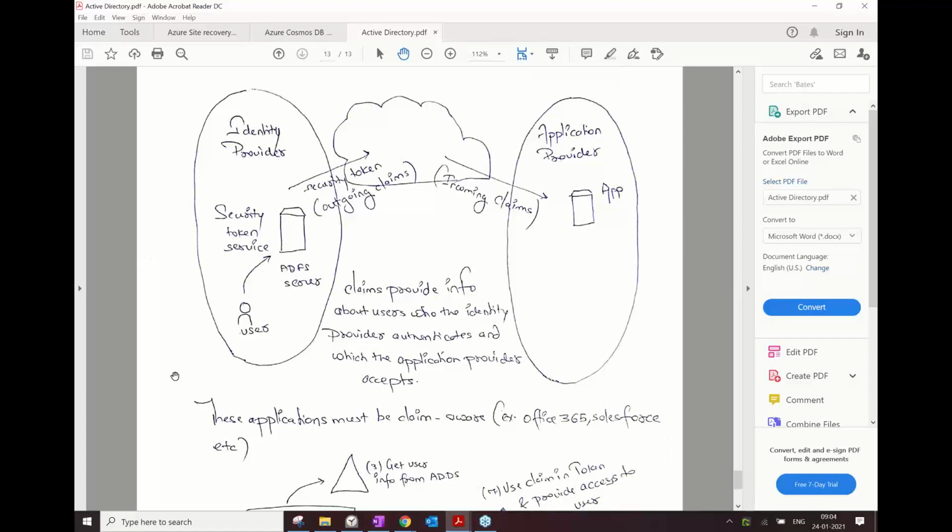Now in ADFS, another few things. I've already told you this, but again I am explaining. The user is a part of the identity provider. That is, he is in the organization, and that organization acts as the identity provider for the user. It has the ADDS and ADFS server, and this identity provider issues you the token, and that token is accepted by the application provider to give you access to the application. In our case, the application provider can be Microsoft, ServiceNow, Salesforce, or any similar organization, right?